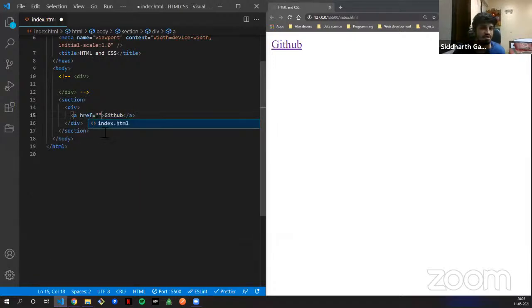Now what is href? Okay, href is a property, or you can call it an attribute also. So it's an attribute. Without the attribute href, the anchor tag won't work. As you can see, when I click on GitHub, nothing is happening, right? So we want something to happen on the click of a link. Otherwise, it's just a text. You can use a p tag also for it. But if you want to link it, you have to have an href.